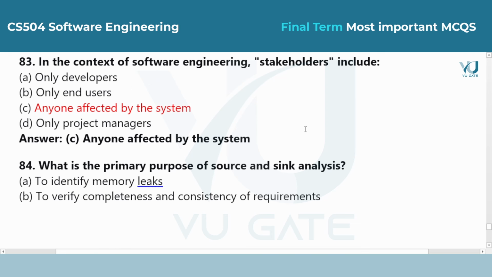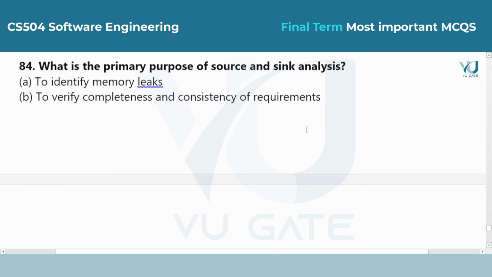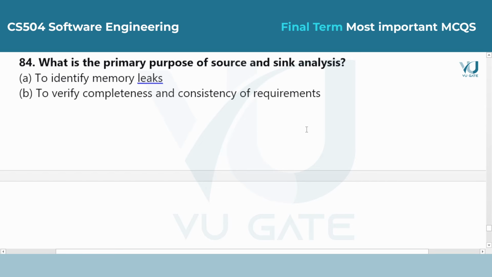Answer is option C. Anyone affected by the system. Stakeholders are not just the developers or the people who pay for the software. They include the end users, managers, and even the customers of the people using the software. Question 84. What is the primary purpose of source and sink analysis?